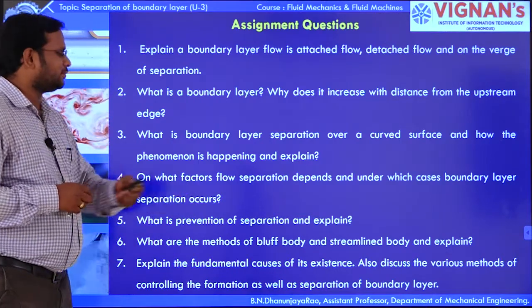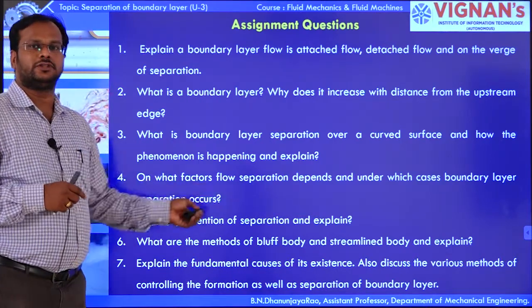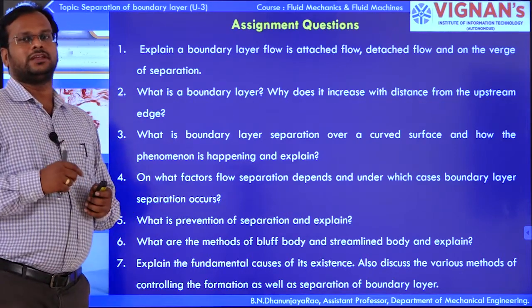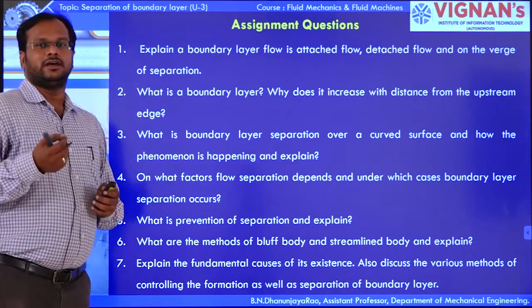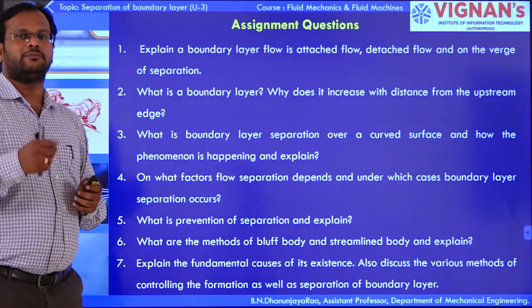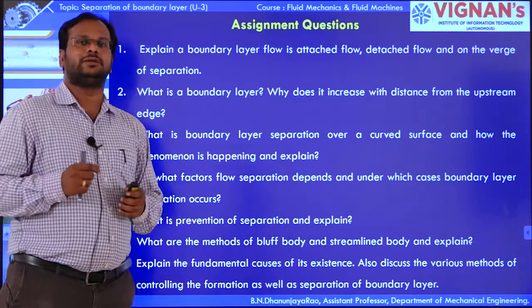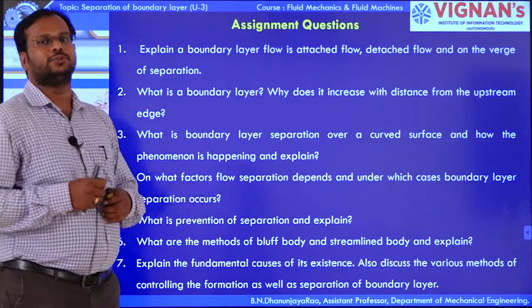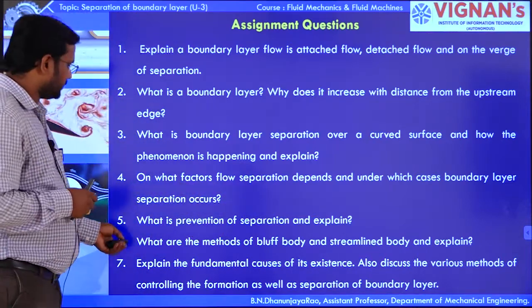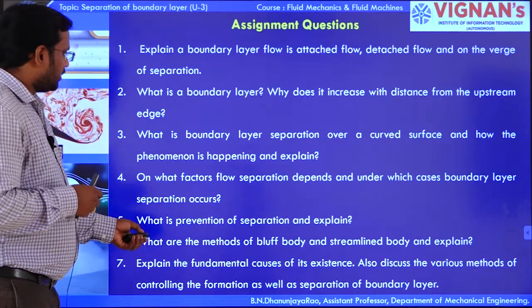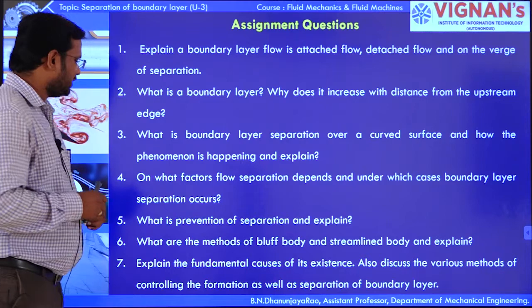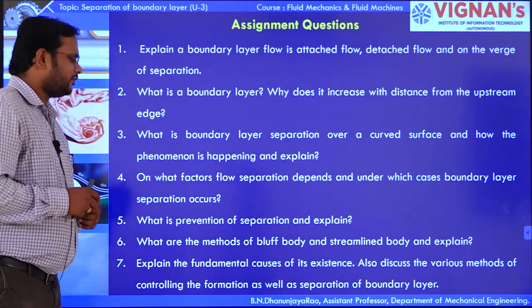What is the prevention of separation and explain? Yes, as we told, prevention by providing rotations to the object and by providing accelerated fluid and by bypassing the fluid and by providing a suction of retarded fluid. Yeah, these are the different methods to prevent the boundary layer formation. Next, what are the methods of a bluff body and streamlined body? So, and explain. Next one, explain the fundamental causes of its existence.